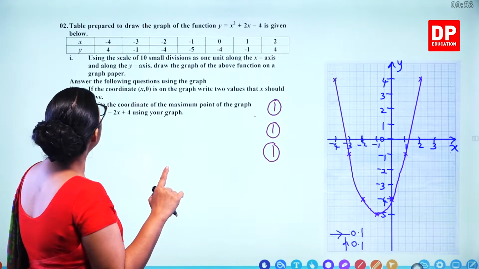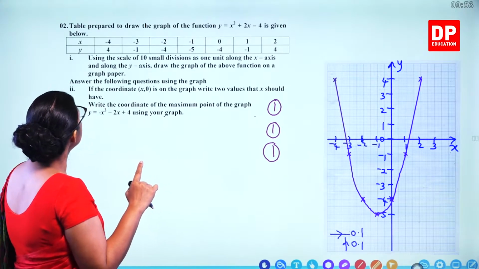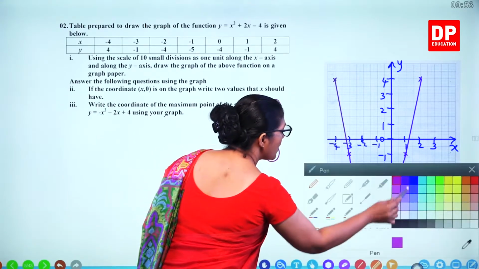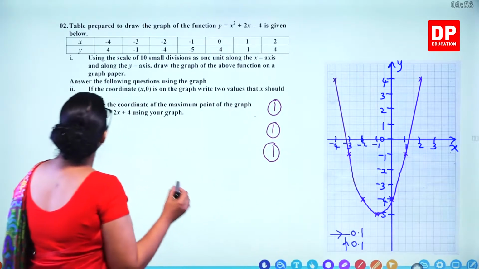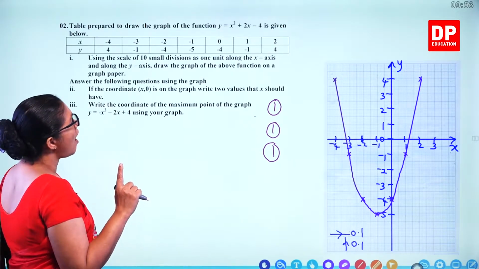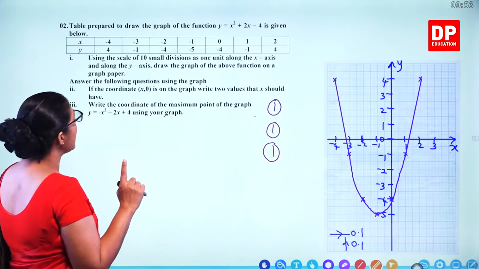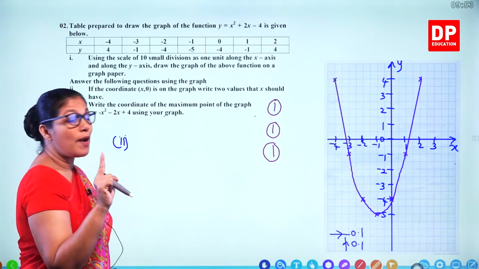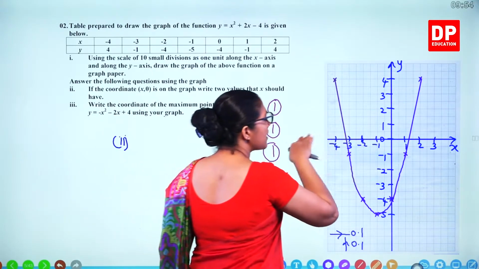So that's the graph. And it says answer the following questions using the graph. So what are the questions? If the coordinates (x, 0) are on the graph, write 2 values that x should have. So the y value is 0. Y value is 0 means on the x-axis.